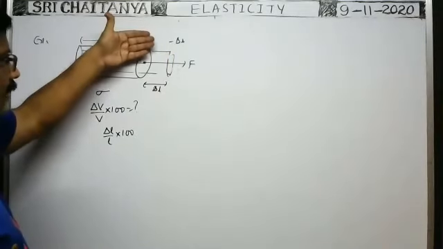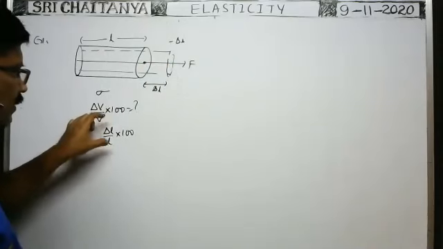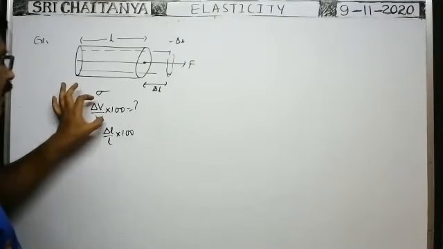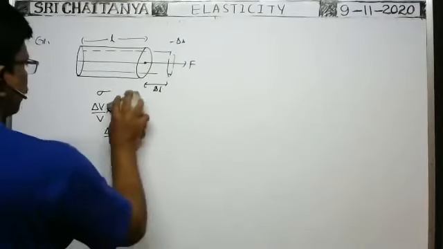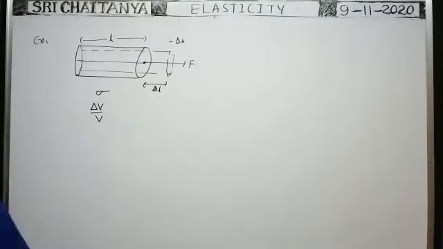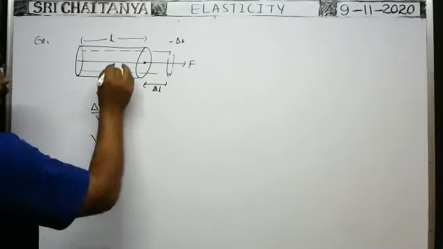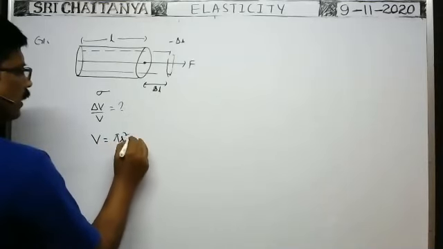That means lateral contraction strain is there and longitudinal elongation strain is there. Longitudinal elongation strain delta L by L is given. They asked to find the bulk strain, delta V by V. Of course, we can find the percentage directly. How can we find it? You see, the volume of the given wire is equal to the area of cross section of the wire, pi R squared, into length L.